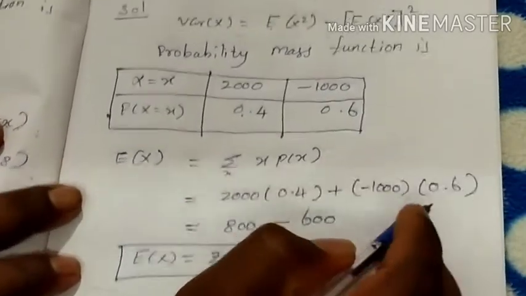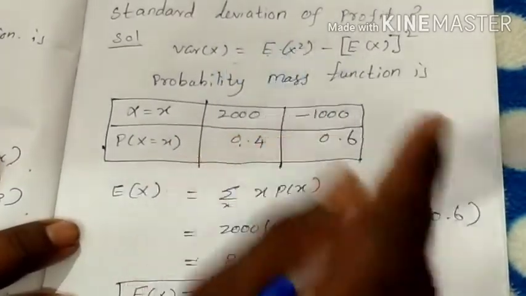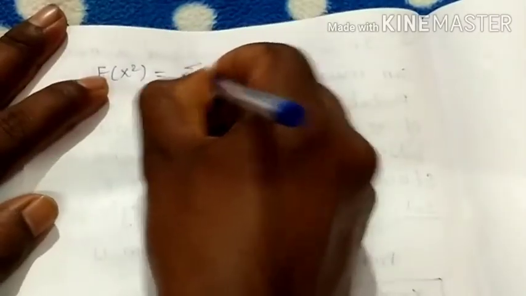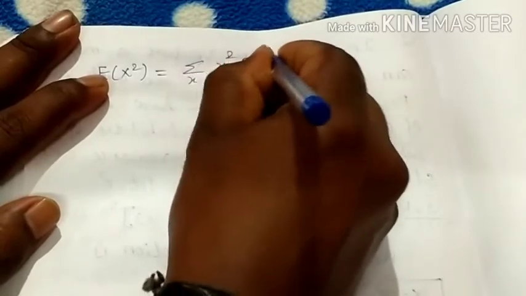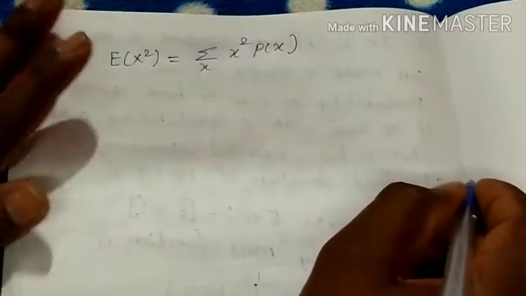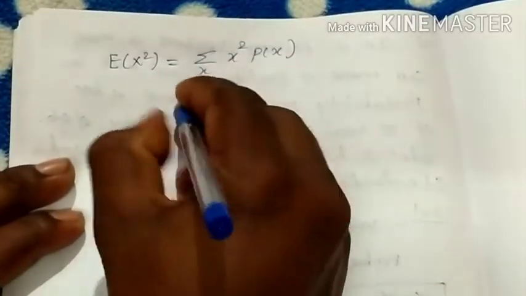Next, find the expectation of X square. Expectation of X squared is equal to summation x squared into P of x. This is your general formula, already known.